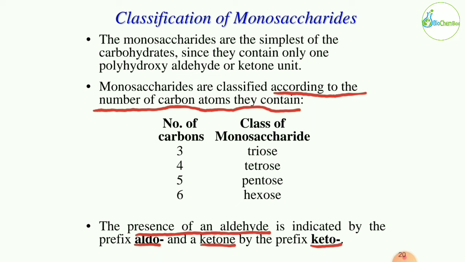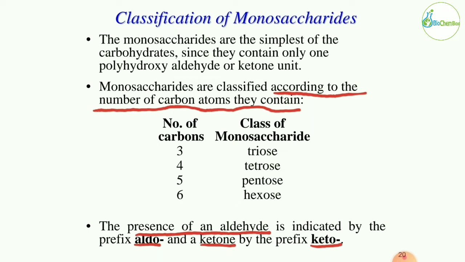If the carbon number is 4, then it is a tetrose sugar. If 5 carbons are present, it is a pentose sugar. And if 6 carbon atoms are present, it is a hexose sugar. So triose, tetrose, pentose and hexose contain 3, 4, 5 and 6 carbons respectively.